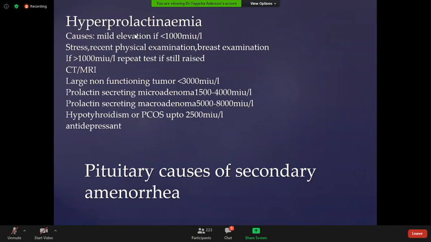Sometimes PCO patients have hypothyroidism. Hypothyroidism patients or PCO patients have hyperprolactinemia, but the level is usually up to 2,500. Sometimes patients are on antidepressant drugs, and these antidepressant drugs cause increased serum prolactin. When there's an increased level of serum prolactin, there's a negative feedback to the pituitary, and that's why patients on antidepressants are sometimes infertile.